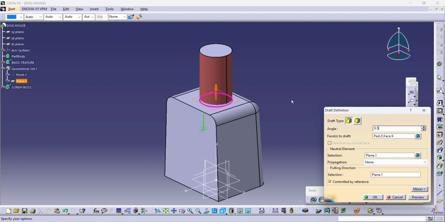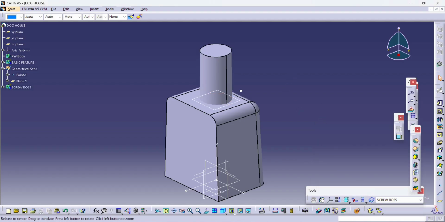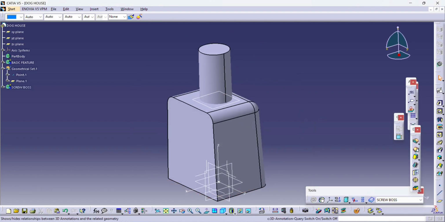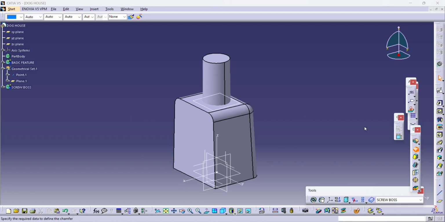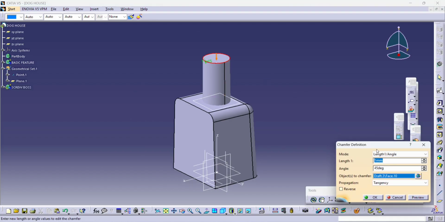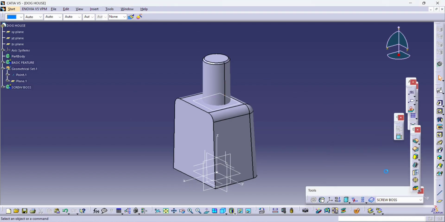Select the pulling direction. Okay, here the basic boss is completed. Now we'll apply the hole command, and by using hole we'll apply the metric pitch. Before that we'll do a chamfer of 0.5.